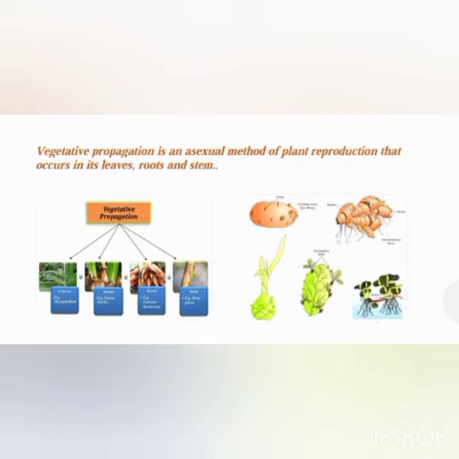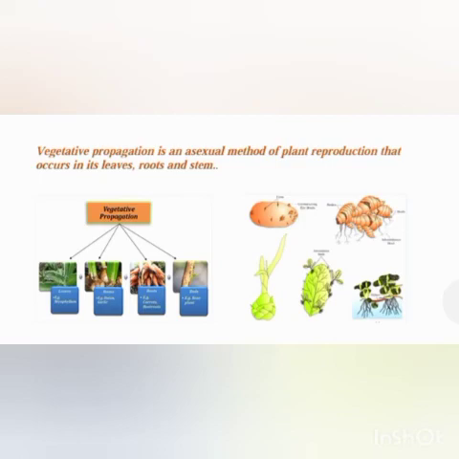Is it clear? You can see here in the picture also, in the buds the example is rose. There are two pictures and you can see both the pictures. So vegetative reproduction takes place by different vegetative parts of the plants.